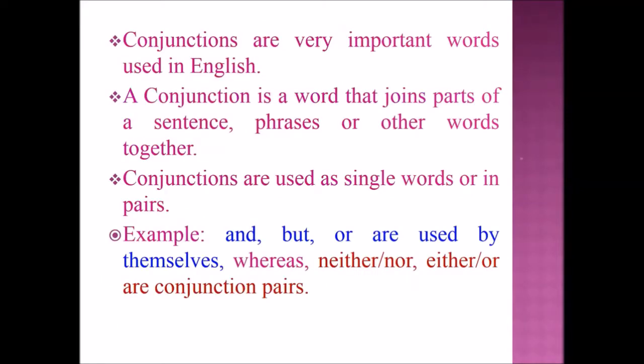Conjunctions are very important words used in English. A conjunction is a word that joins parts of a sentence, phrases or other words together. Conjunctions are used as single words or in pairs. For example, and, but, or are used by themselves, whereas neither, nor, either, or are conjunction pairs.